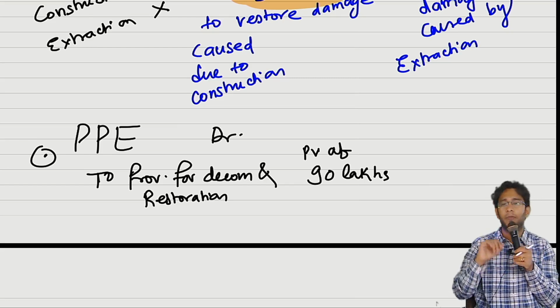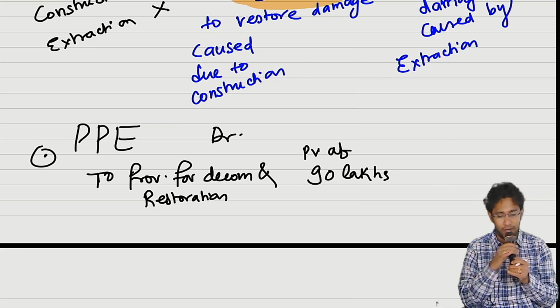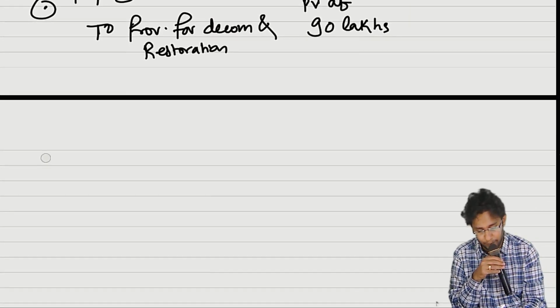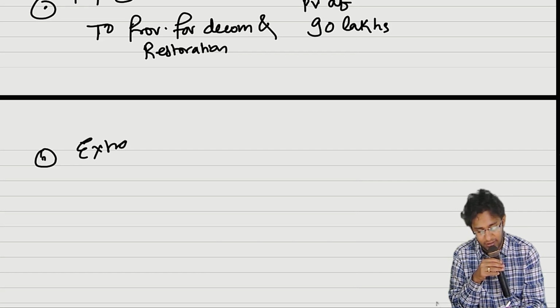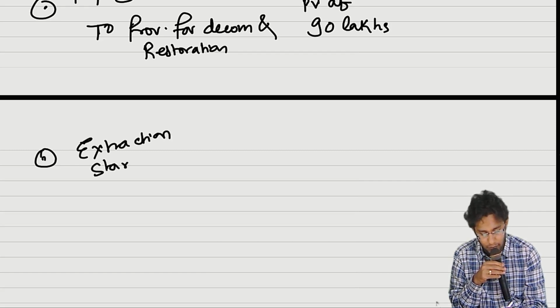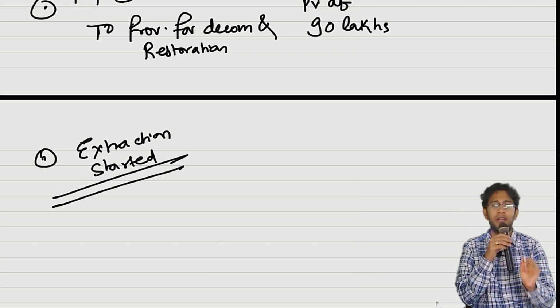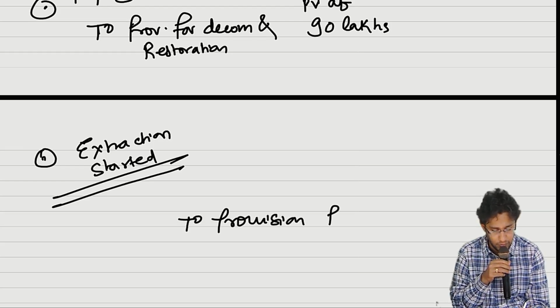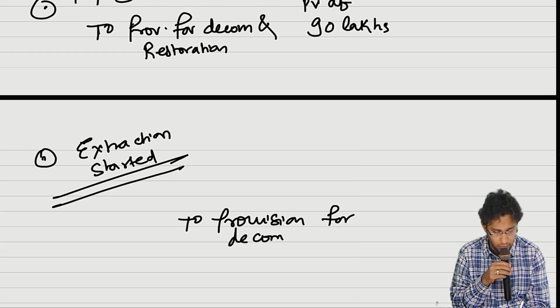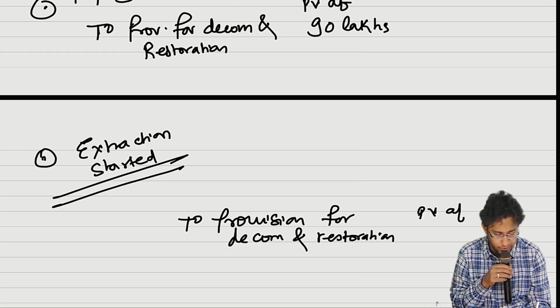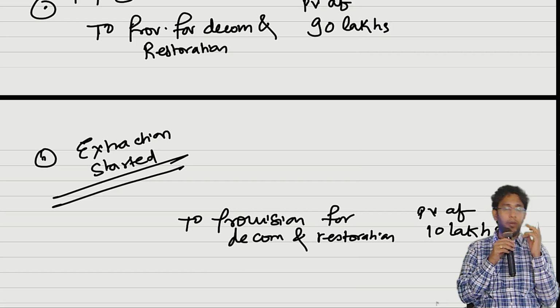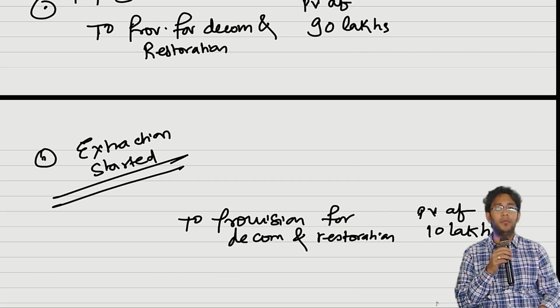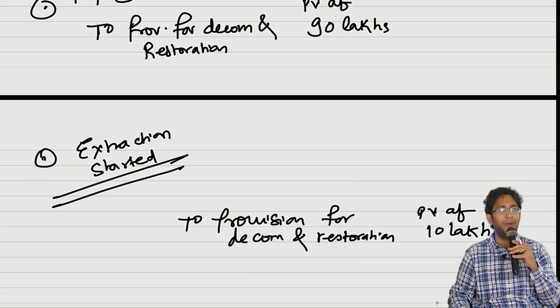Sure. Okay. Current year extraction did not start. Next year, extraction started. The moment extraction starts, do you have to create provision for the remaining amount also? Present value of it, debit where? Decommissioning liability will debit to PPE, sir?